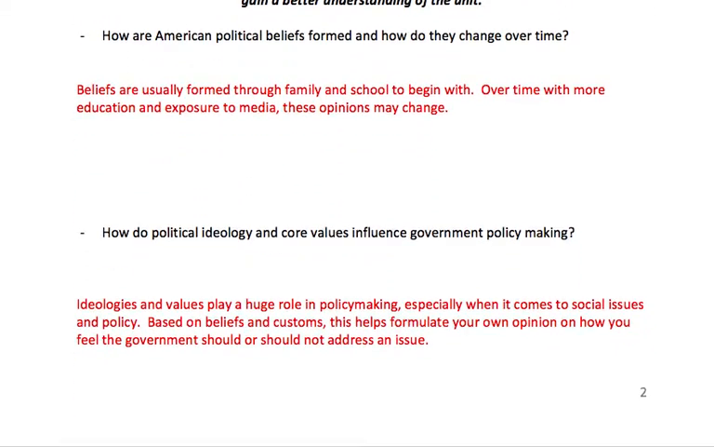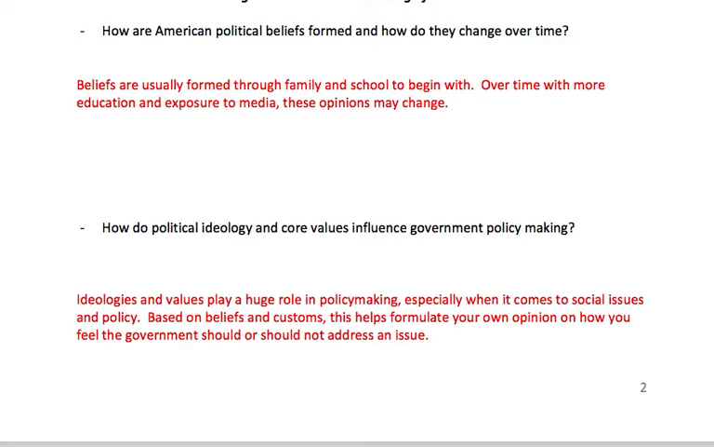Okay, again, some of your key essential questions from Unit 4. You can look at how American political beliefs are formed and change over time. They're formed usually by family and school, but then slowly over time, the more education you get, they're formed by experiences and exposure to media, and these opinions then will change.